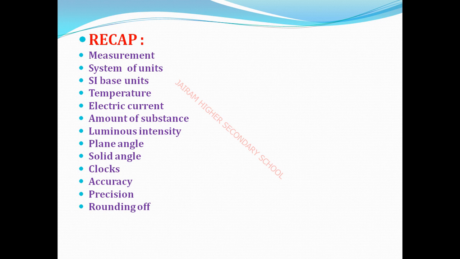Accuracy is the closeness of the measured value, the experimental value, to the actual value, the theoretical value. Precision is the closeness of two or more measured values, that is experimental values, to each other. Are you clear?